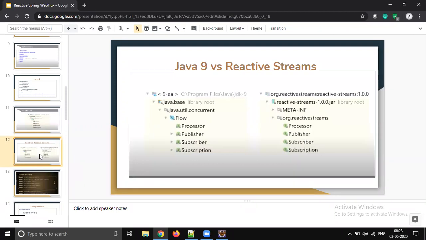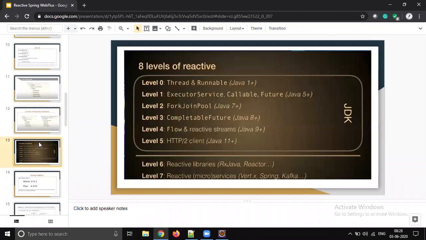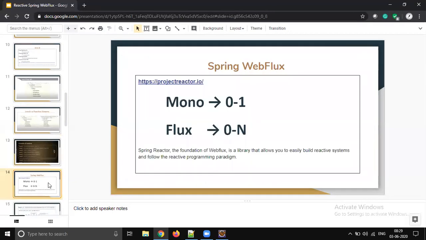Java 1.8 means we are going to use a third-party library. Java 1.9 means it's part of the JDK. So this kind of reactiveness is available in Java 8 levels, but it's not fully reactive. Asynchronous will not be considered reactive, so we cannot say it's fully reactive. Outside of the JDK, we have many libraries available, and the complete world is using these libraries at this point.